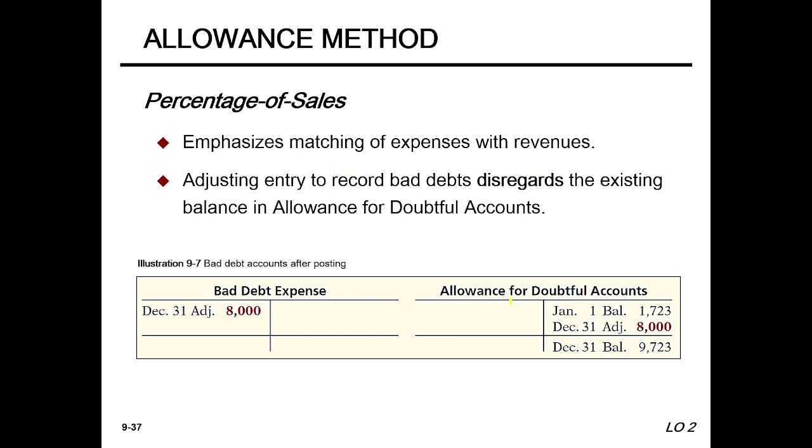Now emphasis matching of expense with revenues, the adjusting entry to record bad debt degrades the existing balance in allowance for doubtful accounts. That means bad debt expense December 8,000 and allowance 8,000. So total balance 1,723, and now the new balance will be $9,723.